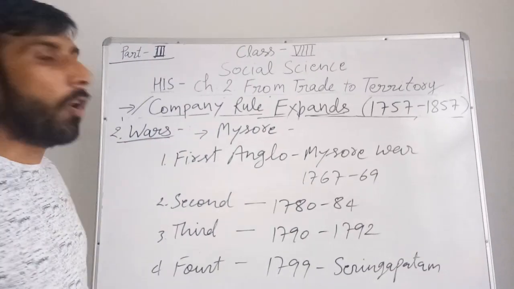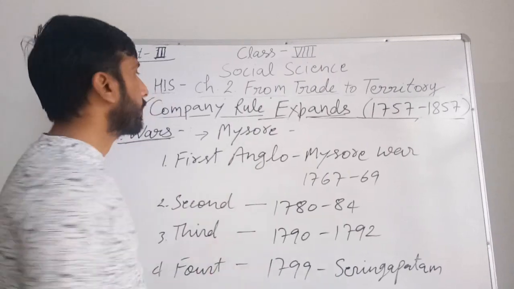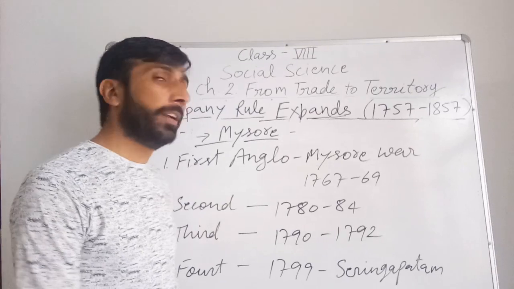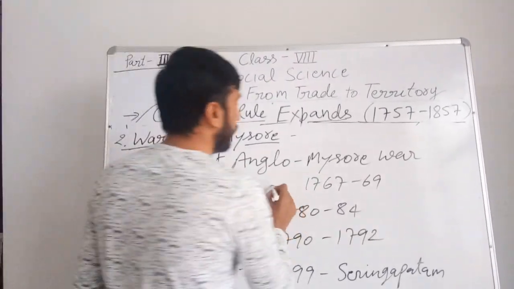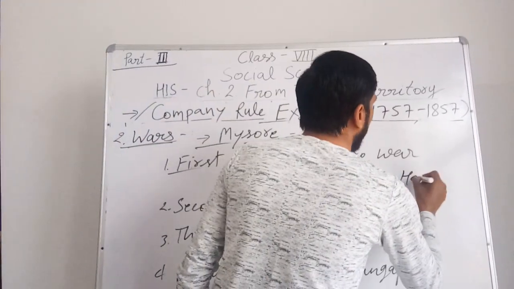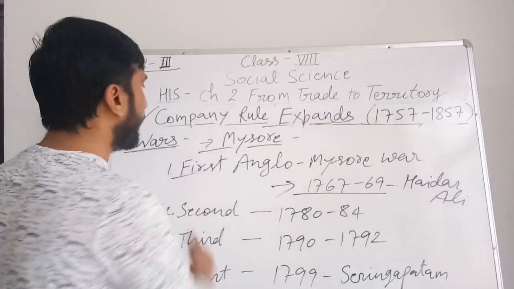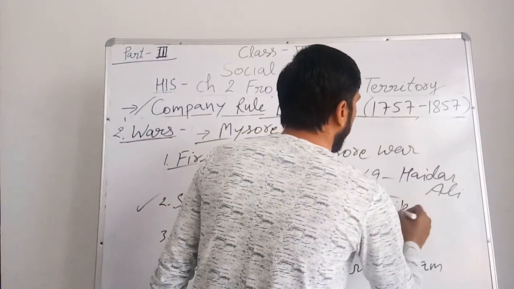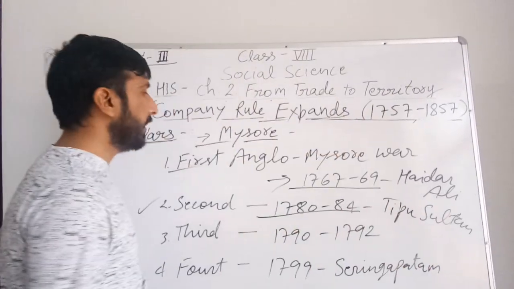The second policy was wars, meaning through wars some states or territories were annexed by the British, right. Mysore was one of them. Mysore was a very powerful kingdom at that time under Hyder Ali. The first Anglo-Mysore war was fought from 1767 to 69. In this war, Hyder Ali defeated the British. In the second Anglo-Mysore war, 1780 to 84, Tipu Sultan also annexed some territories of the British.